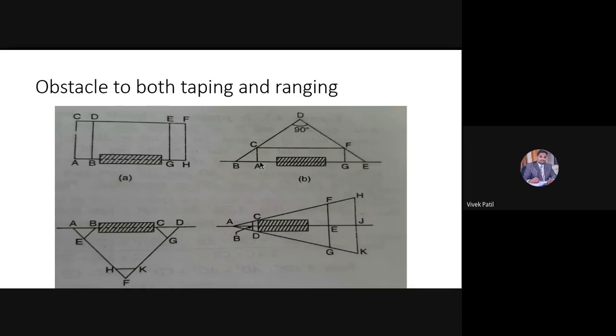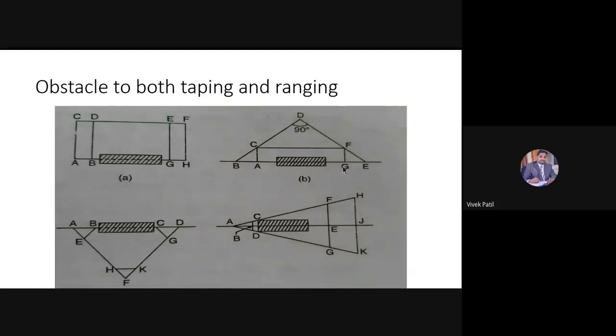Now, once I have extended this line, I will measure the distance BD, and the same distance I will mark to the point E. What is the distance DE here in this case?